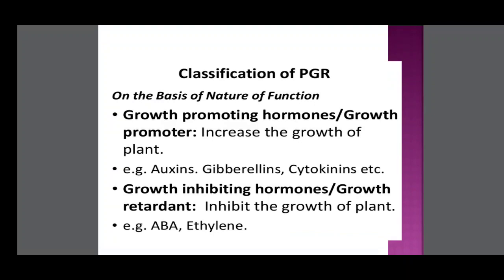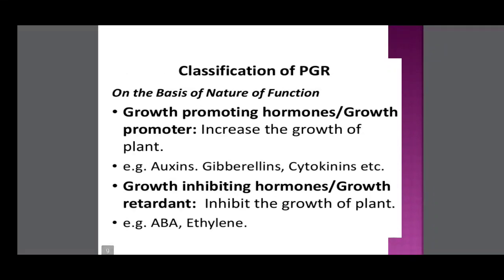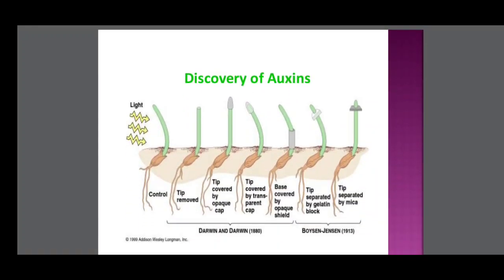Which hormones help to increase the growth of the plant? Those hormones we call growth promoters or growth promoting hormones. Example: auxins, gibberellins, cytokinins, etc. Which hormones inhibit the growth of the plant? Those hormones we call growth inhibiting hormones or growth retardants. Example: ABA, abscisic acid, and second one, ethylene. First of all, in today's class we are discussing the plant growth promoter auxin.